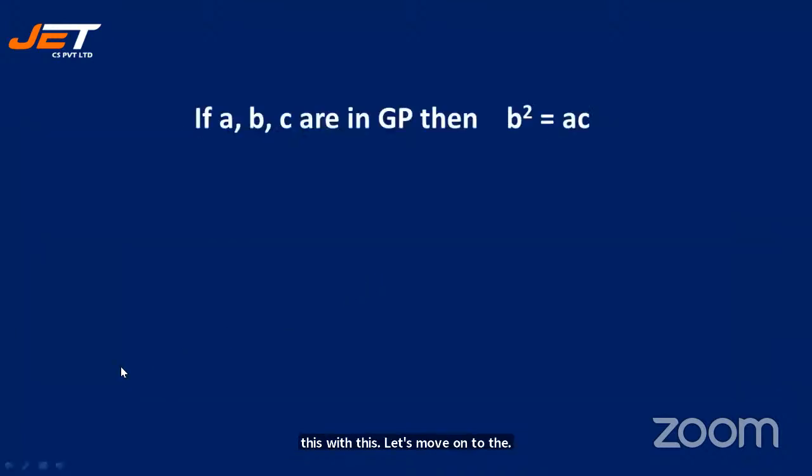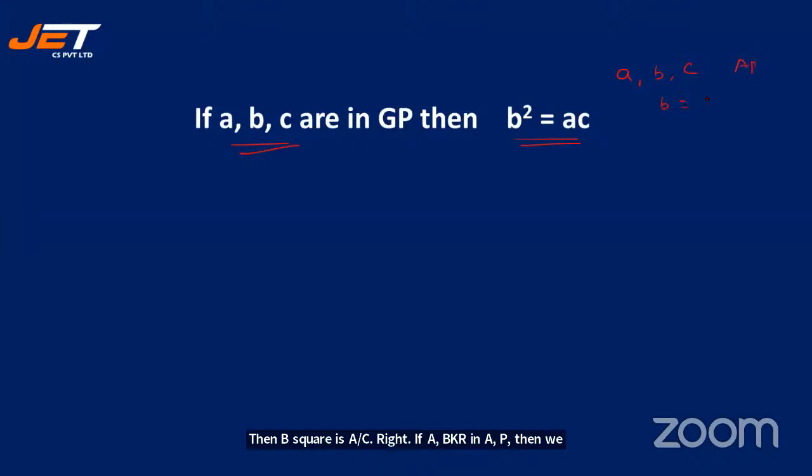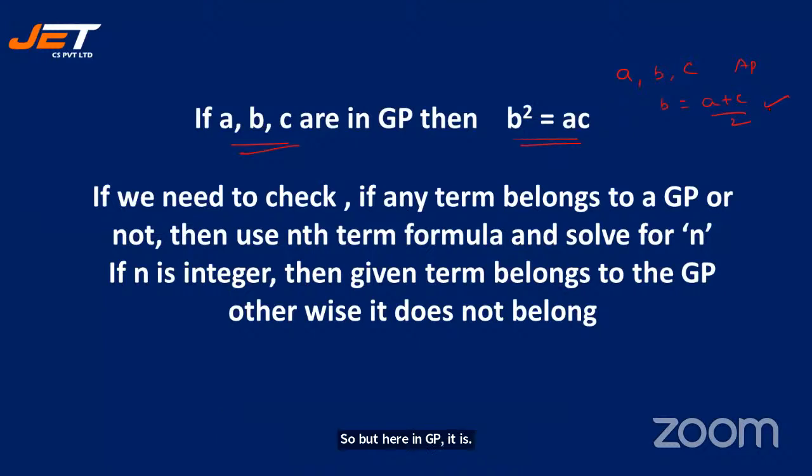Now, if A, B, C are in GP, then B square is AC. Right? In AP, what did we see? If A, B, C are in AP, then we found B as (A plus C) by 2. You remember I told you it's something like a midpoint formula. That is how you should remember. But here in GP, take the middle term: B square is equal to AC, right?